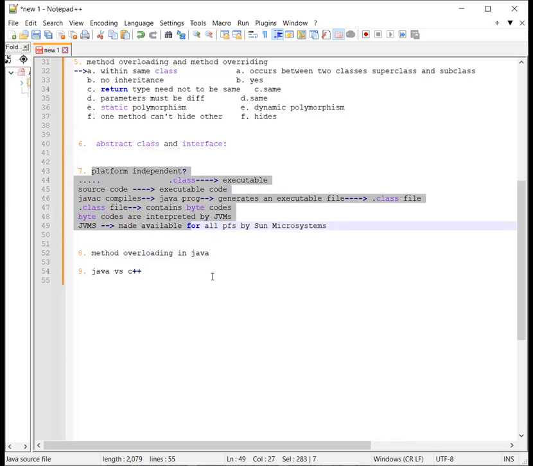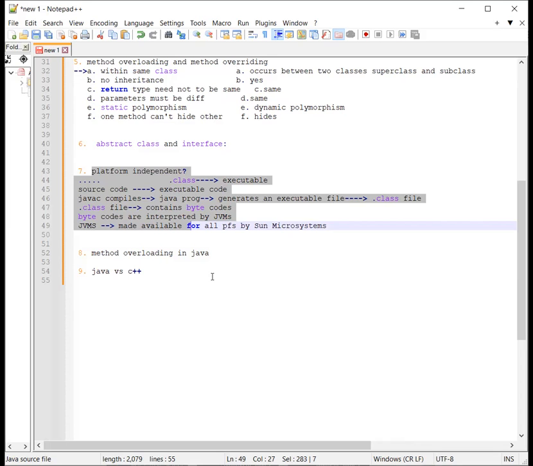In Java, there is garbage collection, but in C++ there is no such concept. Java supports multi-threading, but C++ doesn't support multi-threading. In Java, there are no templates, but in C++ there are templates. There are no global variables in Java, but in C++ there are global variables.